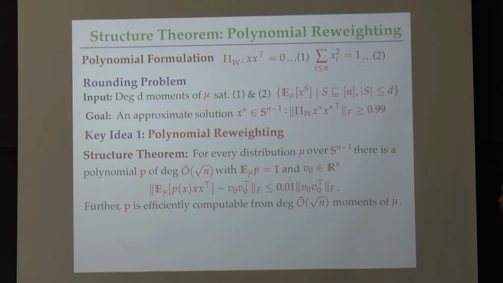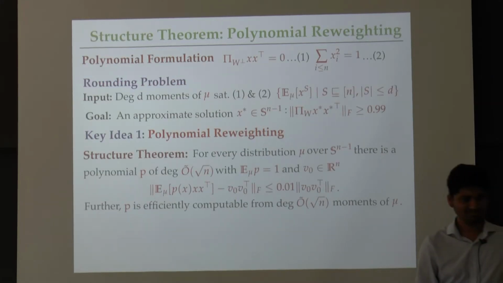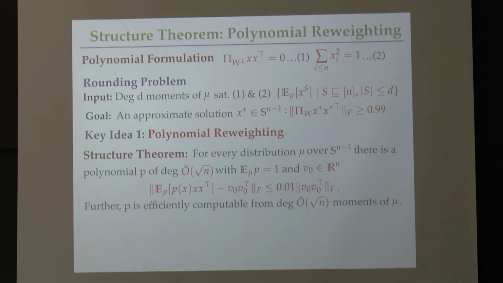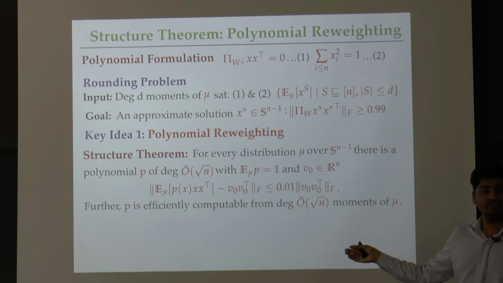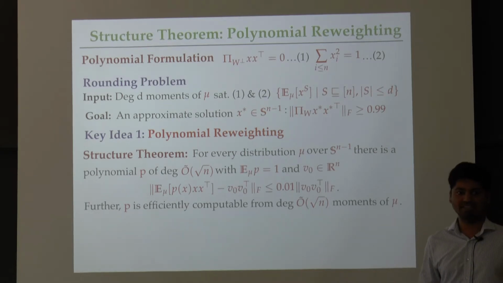Great. So, zero, really? That's the only thing you need? Yeah, I'm going to show you. Oh, because it's normalized by V0. Yes, yes. So let me show you that this structure theorem is enough to complete our rounding problem, and this is really just a simple three-observation proof.